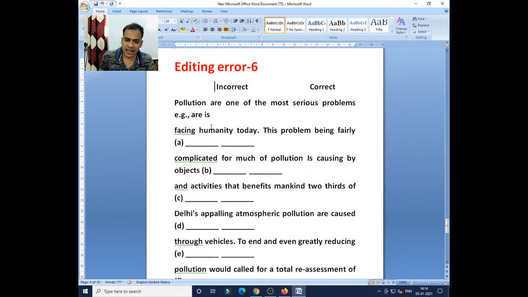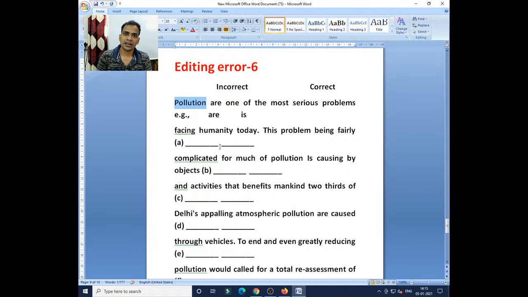So you see the first line, pollution are one of the most serious problems. The example shown to you, are should become is. How can a child understand why there should be a mistake in the verb, why are should be is? Because pollution, when you read this noun, it denotes singular number. So when your noun is in singular form, then we have to select a singular verb. This is the first pattern of subject verb agreement.